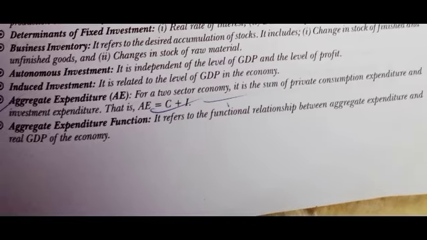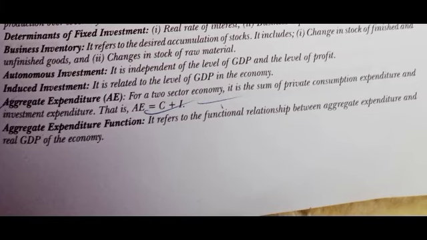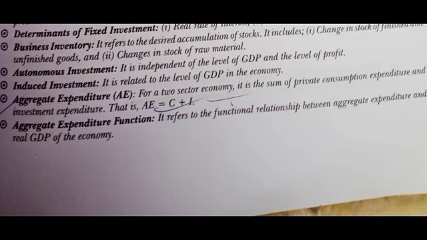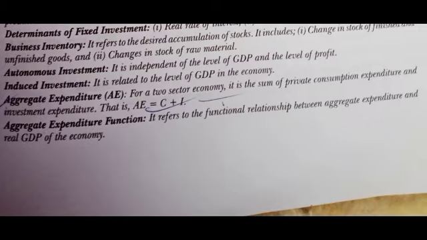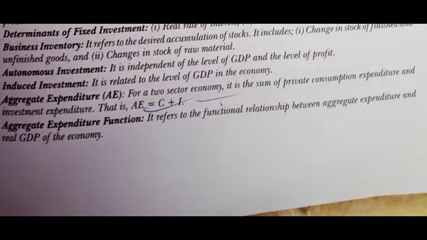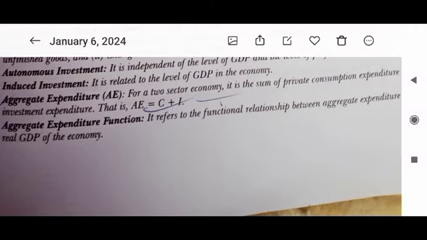Aggregate expenditure for a two-sector economy is the sum of private consumption expenditure and investment expenditure. Aggregate expenditure function refers to the functional relationship between aggregate expenditure and real GDP of the economy.